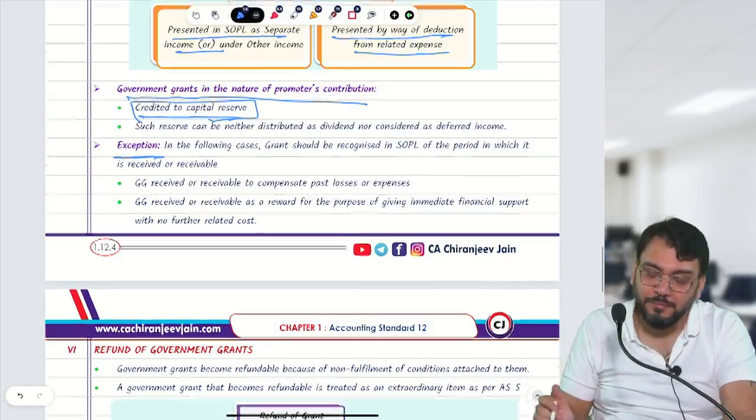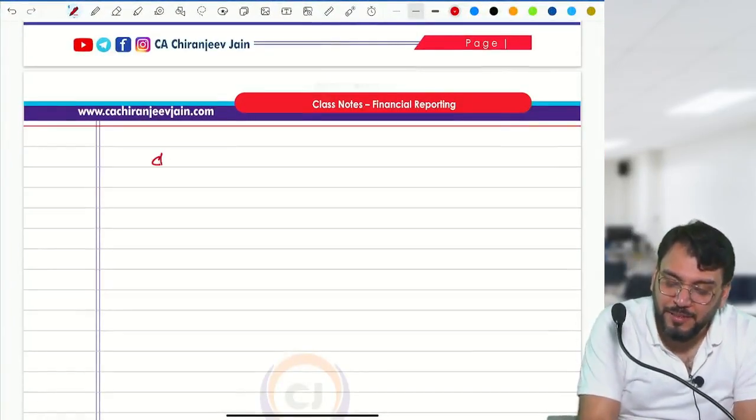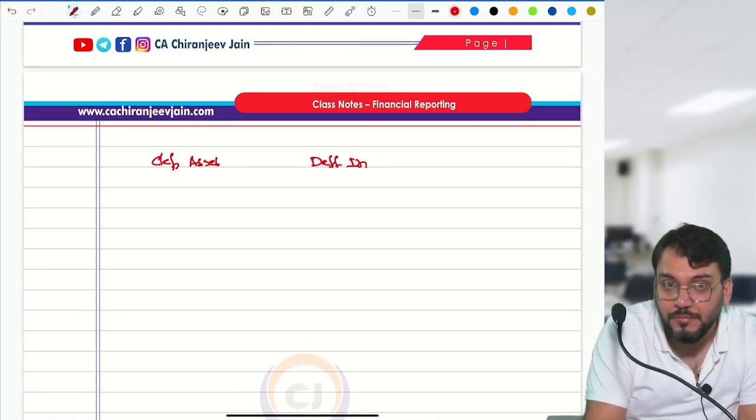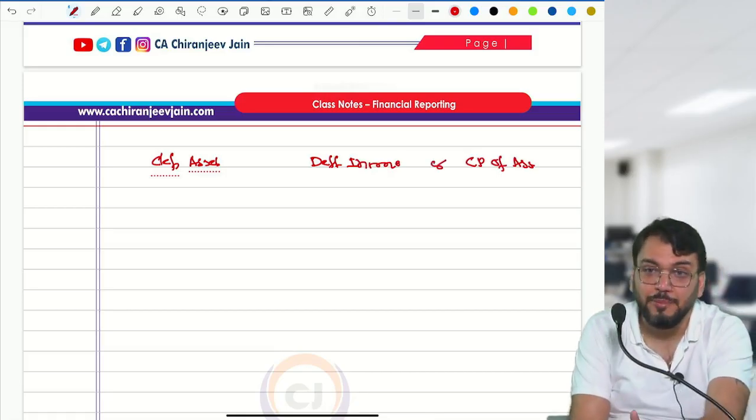Understand what I am saying? Means just try to understand. First, batao. For depreciable asset, what we have done? We have either treated as a deferred income or deducted from cost price of asset. Means it is not transferred to PL.